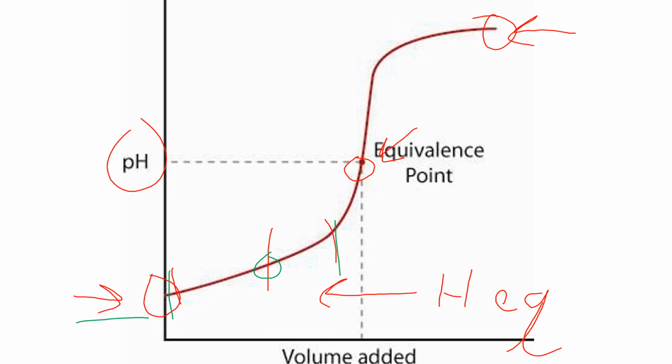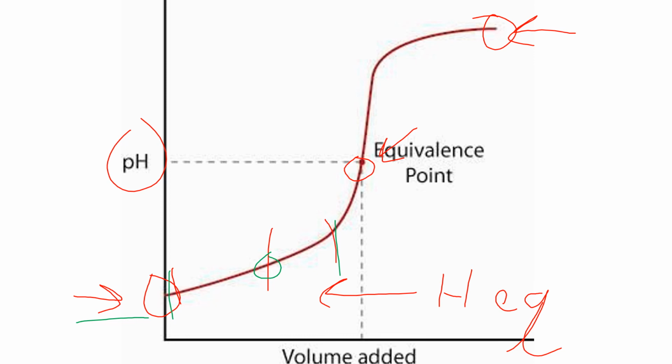So that is when you've added so much of your strong base that basically you've got none of the weak acid left. The pH at that point, it's called the pH past equivalence point, is going to be equal to the pH of the base you were adding. Basically, you've wiped out all of the weak acid you started with, and you've got only base left. The pH up there is going to be equal to the new pH based on the concentration of hydroxide in the stuff you're working on, compared to the total volume of everything you have combined.